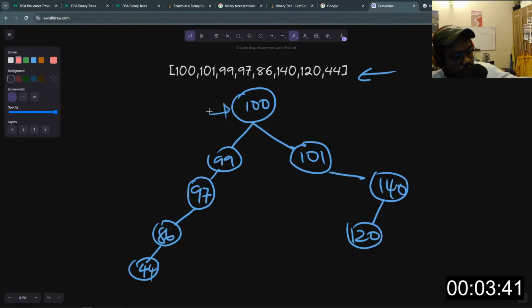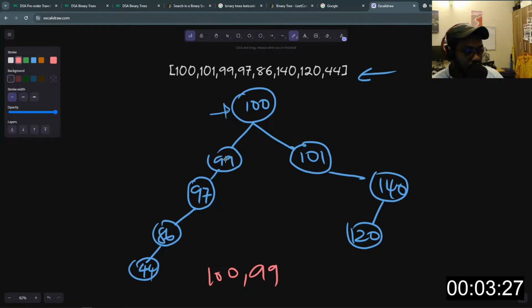So let's see, for this tree here, we'll have 100 at first, then from 100, we'll come here to 99. 99 will be called recursively, and every node here will be printed. So we'll have 97, and then we'll have 86, then we'll have 44.